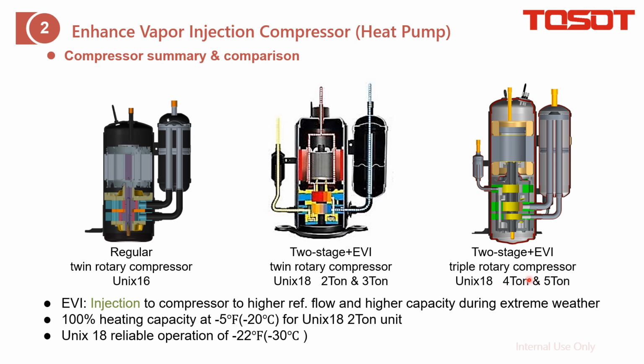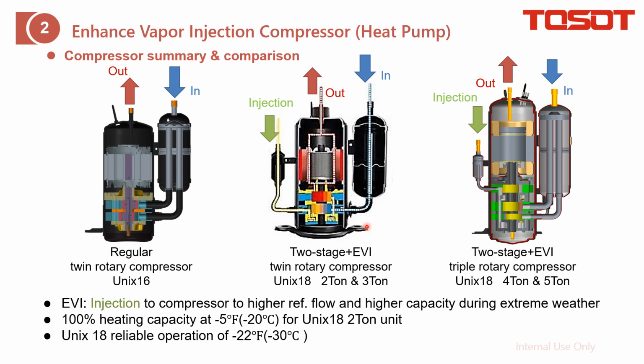And here is the difference. For the regular, there is only one inlet and one outlet. But for the EVI, there is another inlet. This is to increase the refrigerant flow rate, especially at low outdoor temperature, especially in cold winter. That is the reason why we can guarantee 100% heating capacity at minus 20 degrees for the 2-ton unit, and also guarantee the system can operate down to minus 30. This is for the Unix 18.